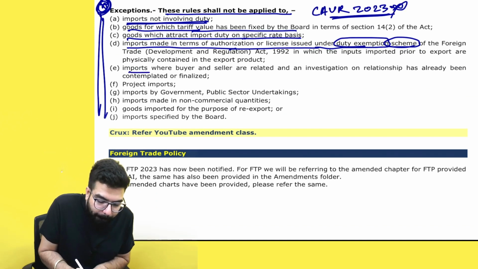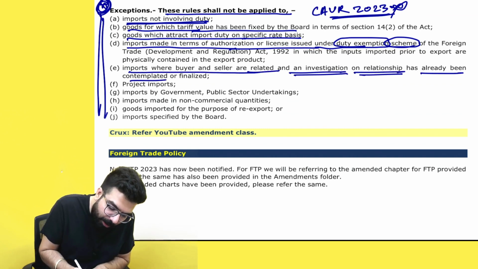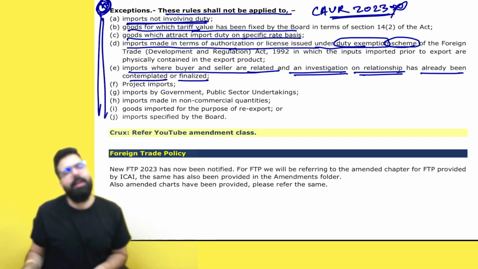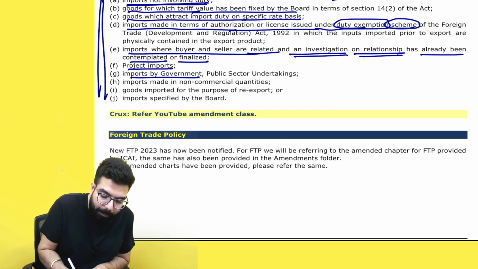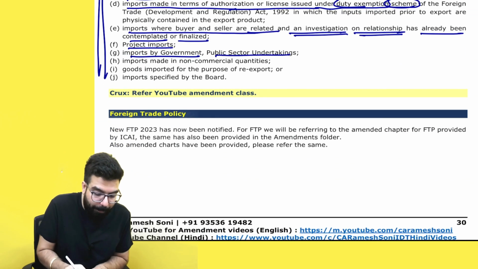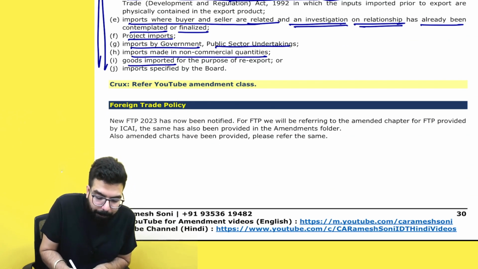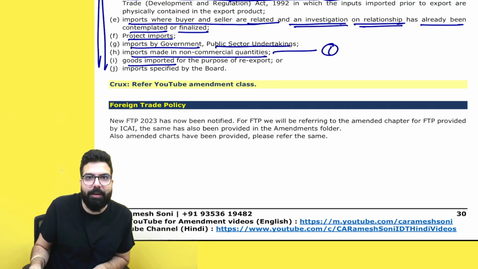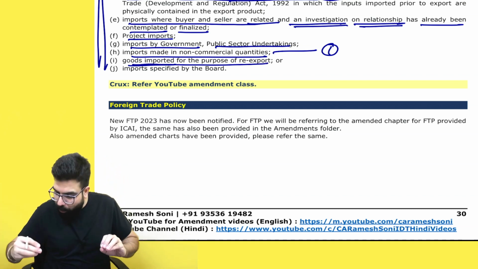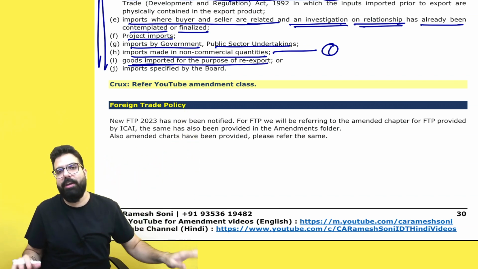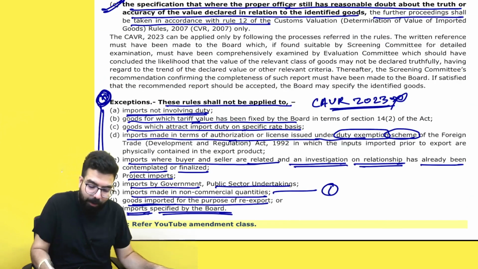The next, imports where buyer and seller are related and an investigation on the relationship has already been contemplated or finalized, then the CAVR rules will not be applicable. Project imports will not be applicable. Imports made by government or PSUs, the CAVR rules will not be applicable. Imports made in non-commercial quantity also, the CAVR rules will not be applicable. Means I imported one quantity for my home purpose, what CAVR rules will they apply? Goods imported for the purpose of re-export: I imported not for using in India but for re-export, the CAVR rules will not be applicable. And imports specified by the Board also, the CAVR rules will not be applicable.